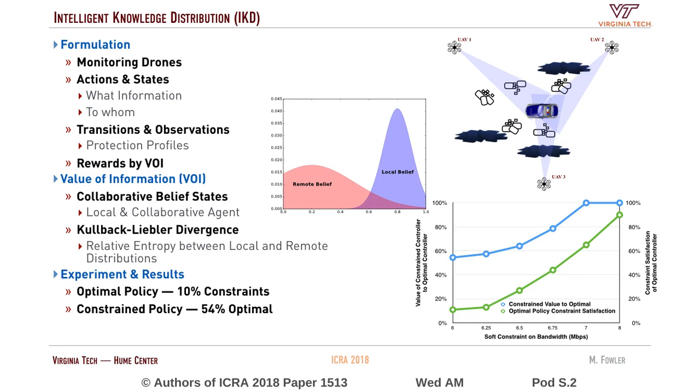When we looked at this, the optimal policy only met the constraint satisfaction 10% of the time. By introducing constraint states into it, we're able to get the constraint satisfaction to near 90 or greater than 90%, while still staying within 54% of the optimal value function.